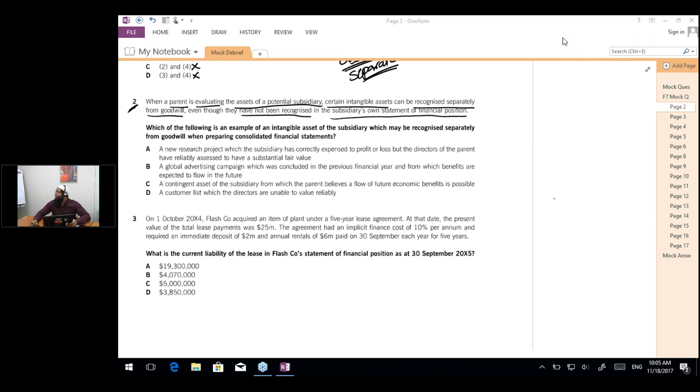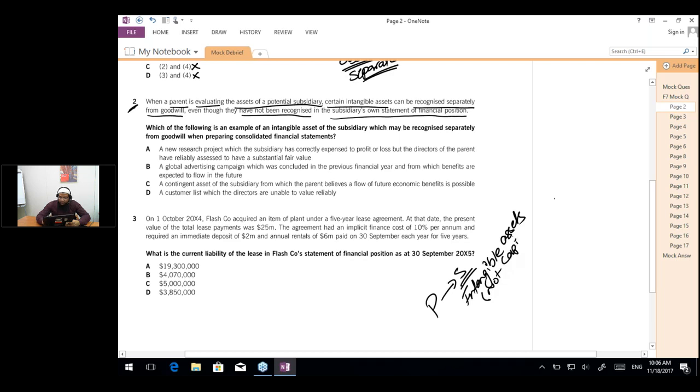Simran is saying, what's your question, sir? Okay, Simran wants me to repeat the question. The question is that when the parent acquires a subsidiary, there are certain intangible assets in the books of the subsidiary which are not capitalized by the subsidiary. But in the books of the parent, we still capitalize them and record them as an intangible asset in the group financial statements. So the question is, why do we do that? Why do we recognize an asset which has not been recognized by the subsidiary?